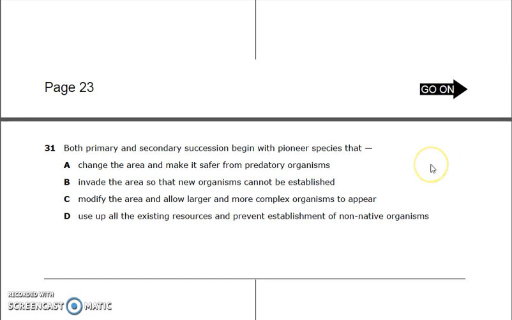Number 31. Both primary and secondary succession begin with the pioneer species that A. Change the area and make it safer from predatory organisms. B. Invade the area so that new organisms cannot be established. C. Modify the area and allow larger and more complex organisms to appear. D. Use up all the existing resources and prevent establishment of non-native organisms.